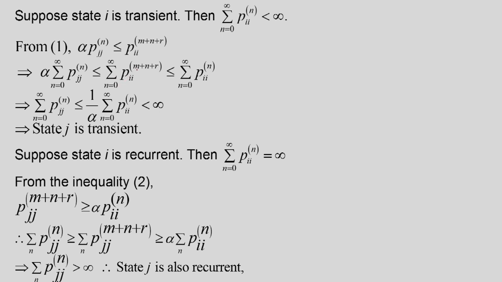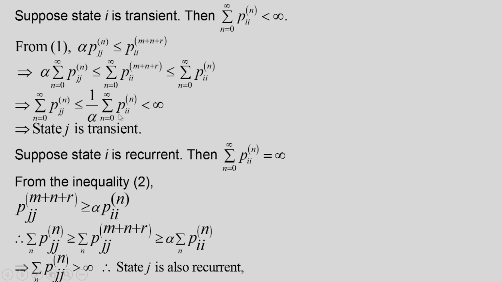Now this sum actually starts from when n is equal to 0, this will be Pii(M plus N). Therefore this sum will be less than or equal to this sum of Pii(N) from n is equal to 0 to infinity. So that way what we have got is that the summation of Pjj(N), n going from 0 to infinity, will be less than infinity, that is convergent. That means if this sum is convergent, then this sum will also be convergent.